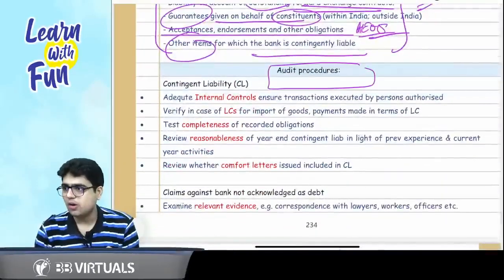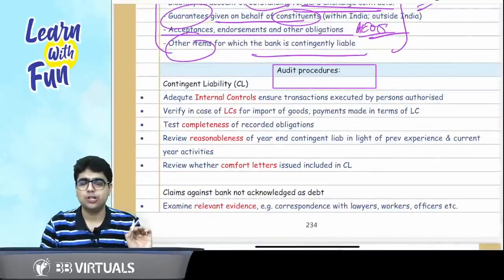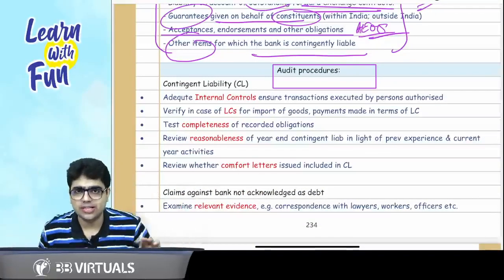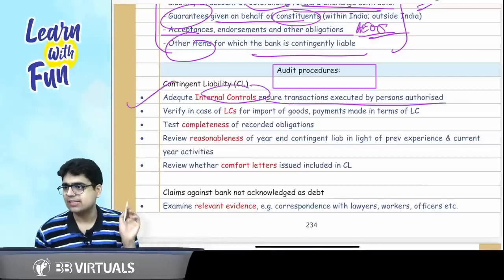Now, what are the audit procedures? First of all, the basic funda for contingent liability audit procedure is to use the word internal control. In all of them, you can use the word internal control. First thing, adequate internal control should be there, which is exercised by the bank.